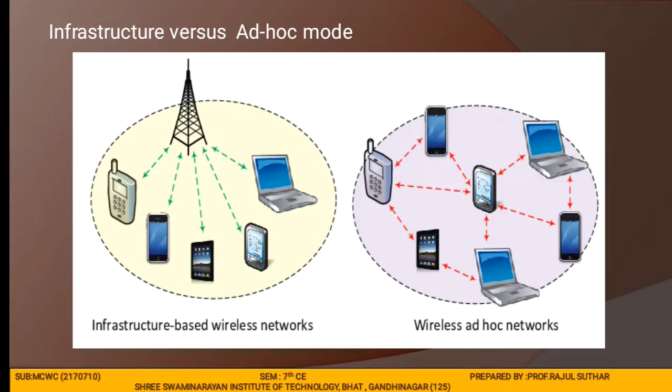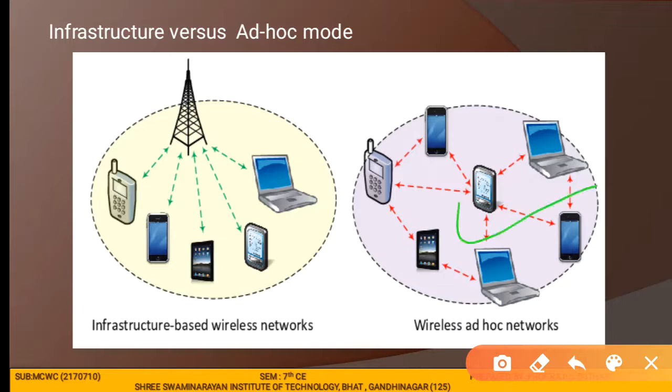Then let me discuss infrastructure mode as well as ad hoc mode. In ad hoc mode, no access point or infrastructure is used. So this figure is for ad hoc mode. There is no access point used to transmit the data.